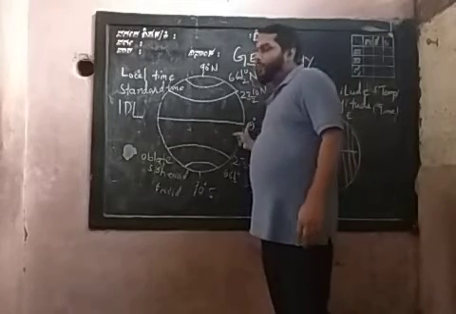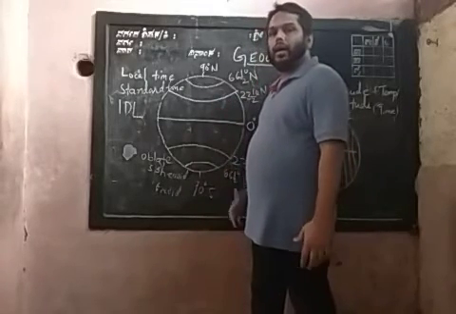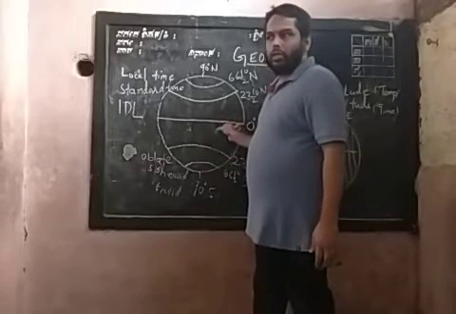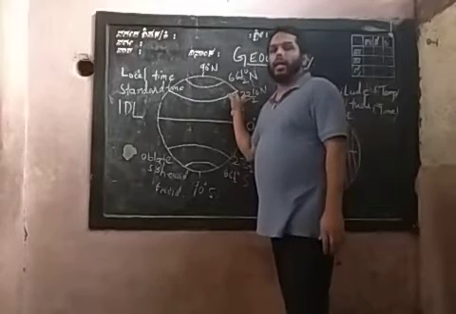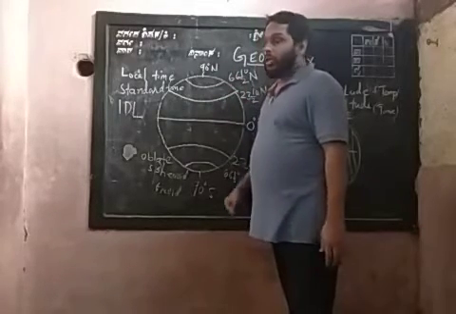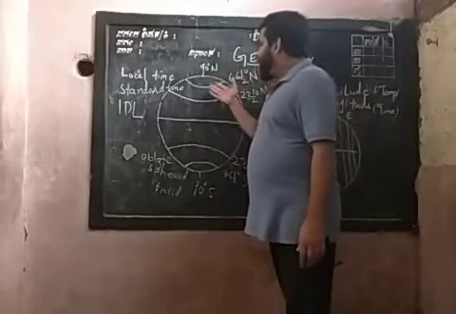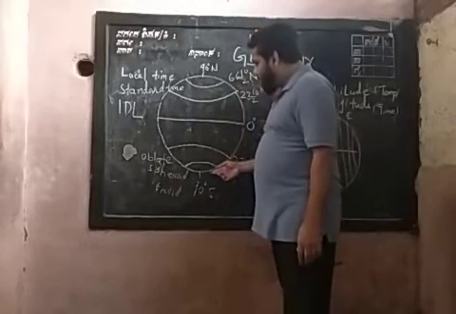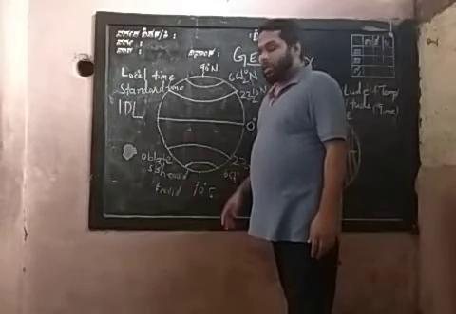It is 0 degree. Here you can see on the board the equatorial region's degree is measured as 0 degree. For our study purpose, we divided the globe into 3 temperature zones: the equatorial region or torrid zone, the temperate zone in the middle part between the equator and the frigid zones, and in the north and south the extreme level, which we call frigid zones. Its degree is 66.5 degree north, and in the south also the same, 66.5 degree south.